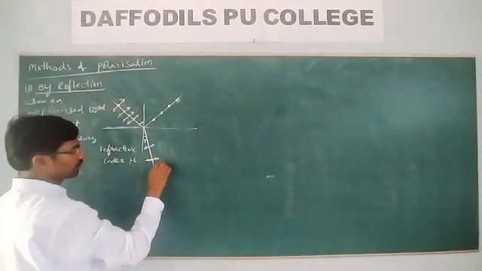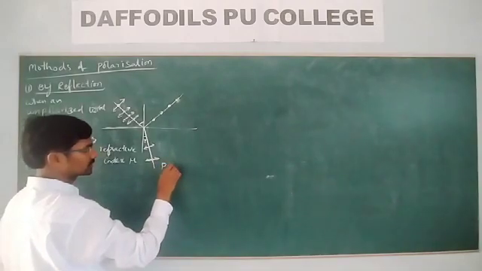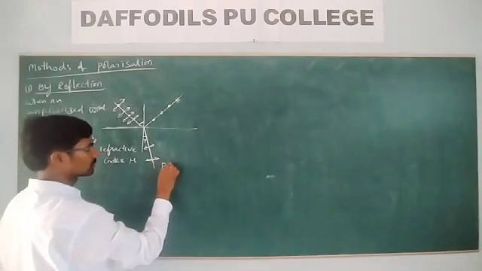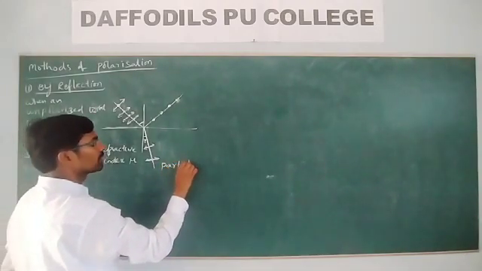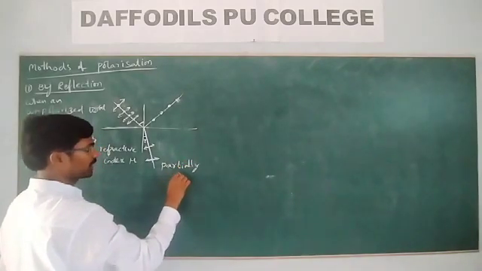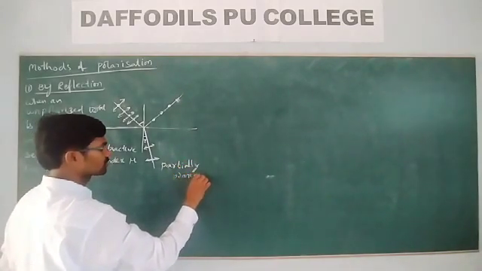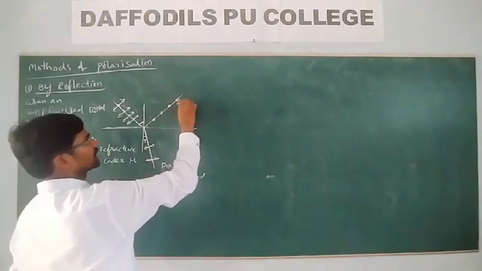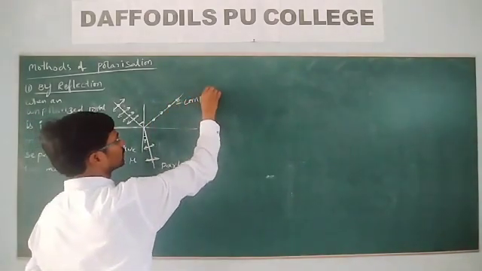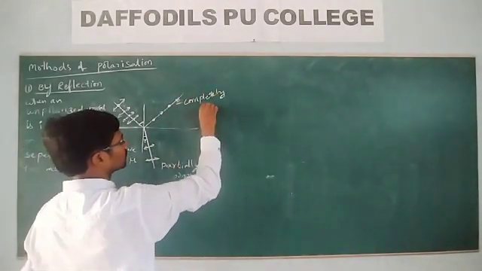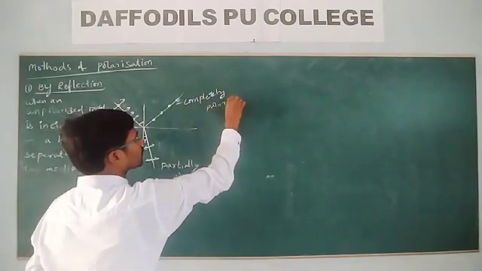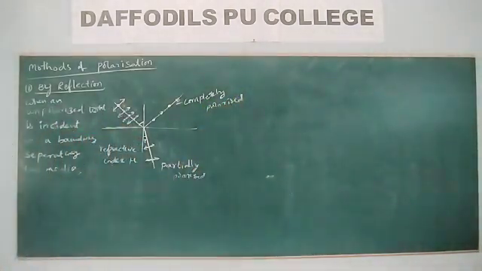This is partially polarized, and this is completely polarized. So whenever light passes from one optical medium to another, a part of the light gets refracted and a part of the light is reflected.